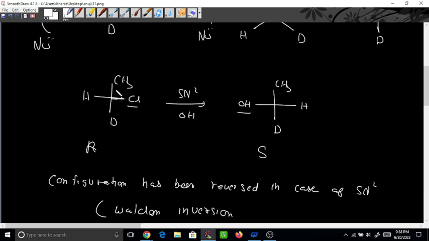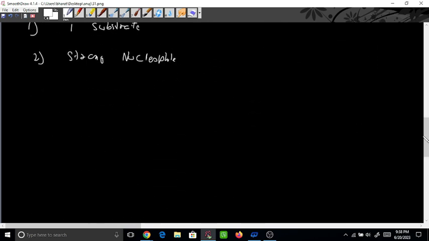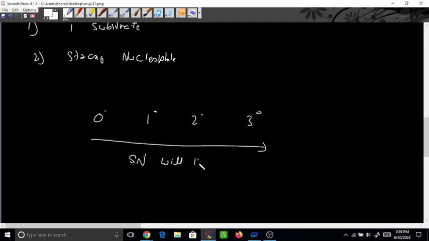So this was the favorable condition. Now let's compare. Suppose this is 0 degree, 1 degree, 2 degree, and 3 degree. If we go from 0 degree to 3 degree, which probability will increase, SN1 or SN2? The probability for SN1 will increase, because for SN1 a 3 degree substrate is more favorable, since a more stable carbocation will be formed.